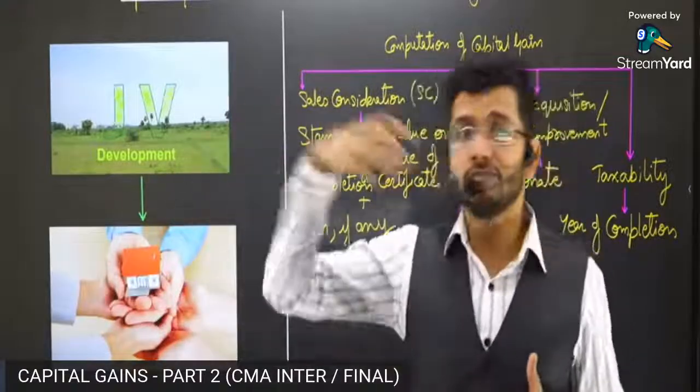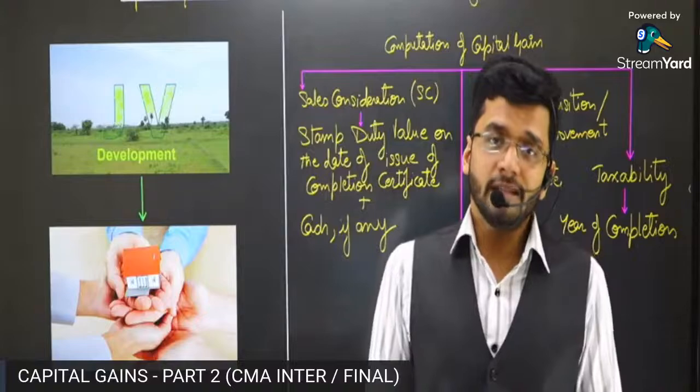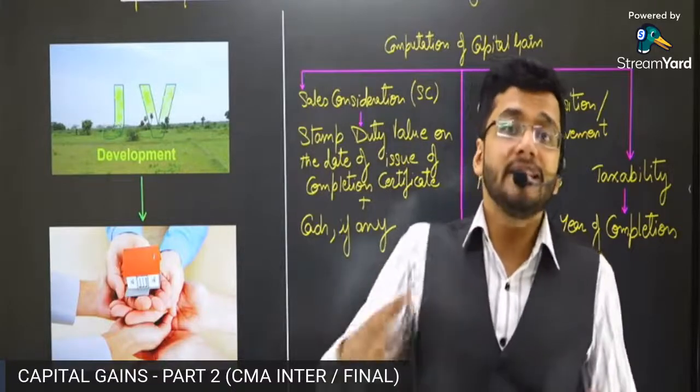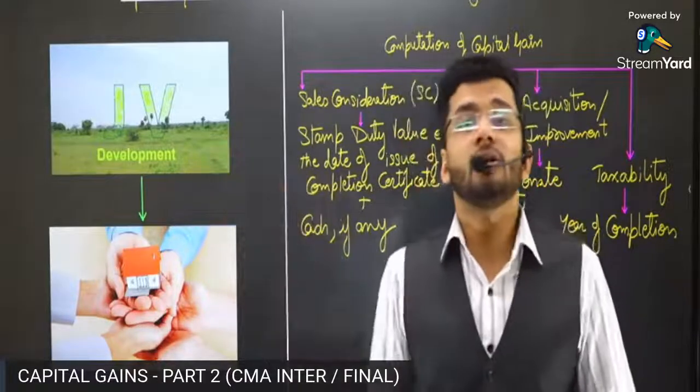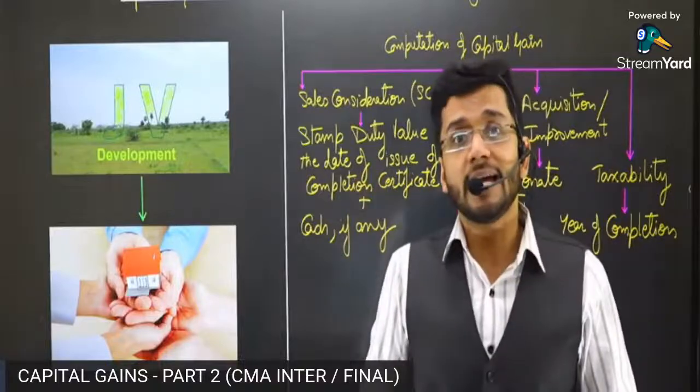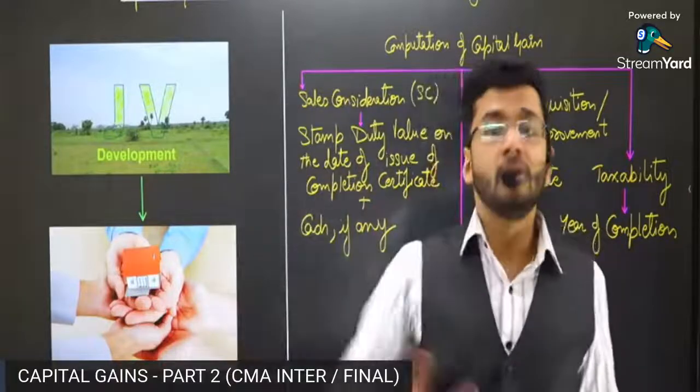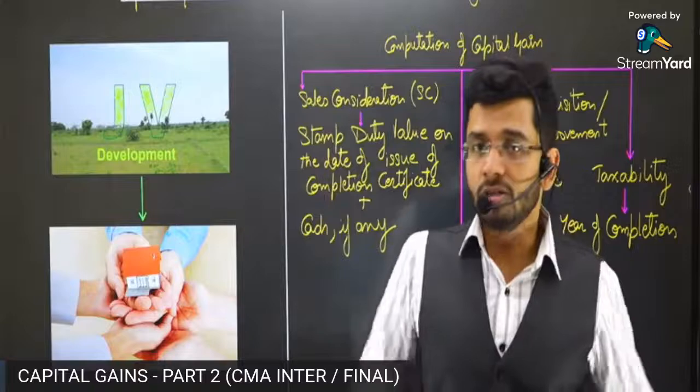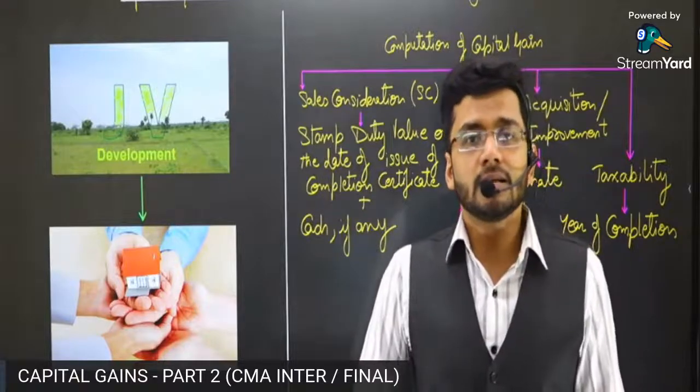What is the consideration which is being received by the four brothers? It is the expense which is being borne by that particular broker. Sometimes broker also gives some amount of money to all the four brothers.